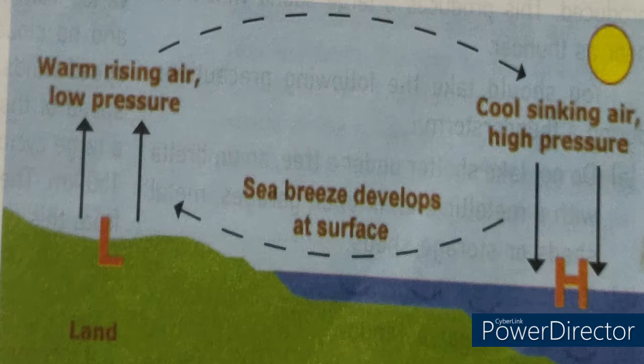The second concept is land breeze and sea breeze, which we have learned already. During summer season, the air that is found near land will become warmer faster compared to the air found over the sea. Because of this, the warmer air on the land surface starts to move upwards, and that results in a pressure gradient. To balance the atmospheric pressure, the air from the sea will start to move towards the land, and this is known as sea breeze.